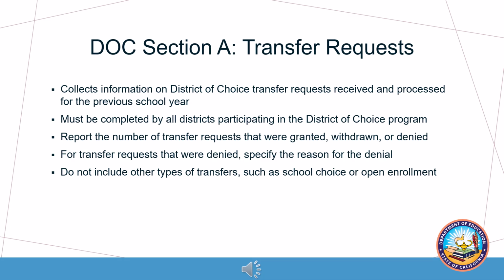Districts participating in the District of Choice program are required to report the number of transfer requests that were granted, withdrawn, or denied. If any transfer request was denied, the reasons for the denial must also be reported by specifying all the reasons for denial that apply. Other types of transfer requests, such as school choice or open enrollment, are not to be included in these transfer request counts.